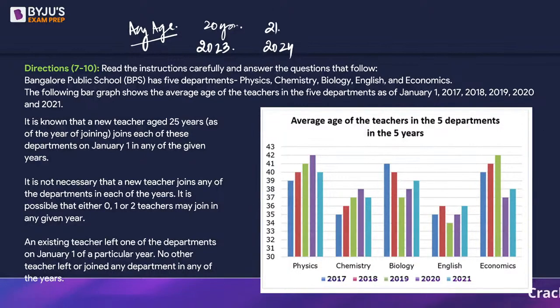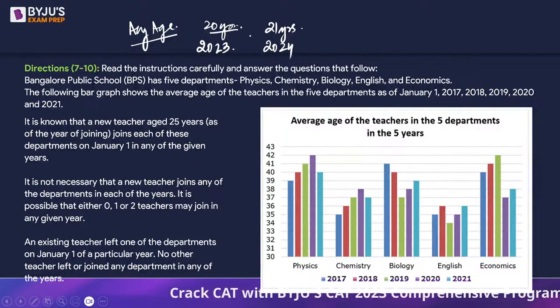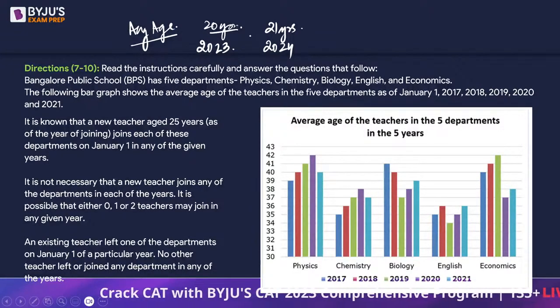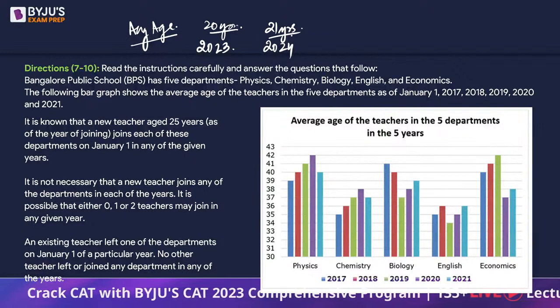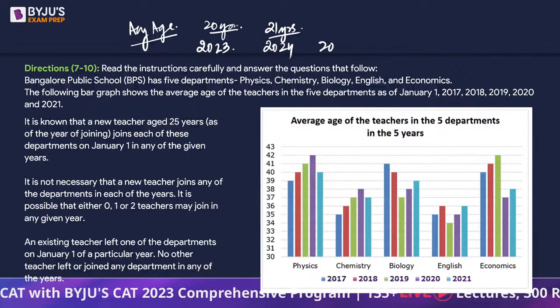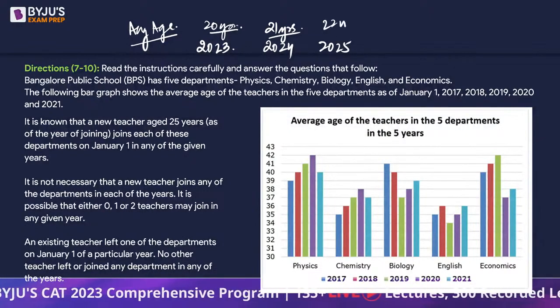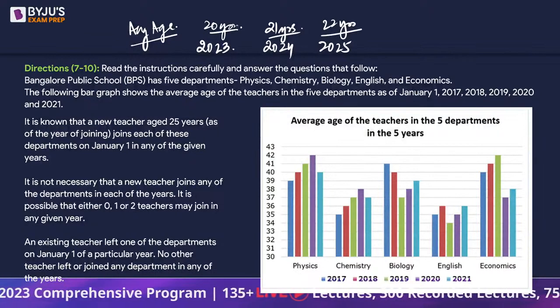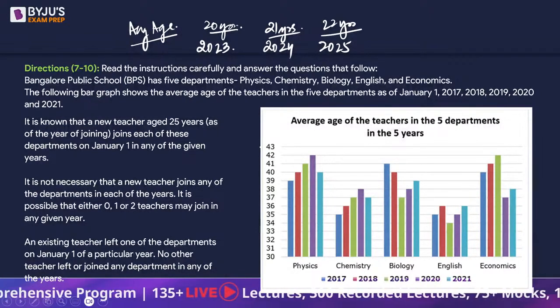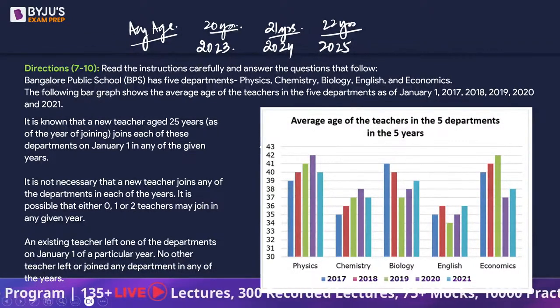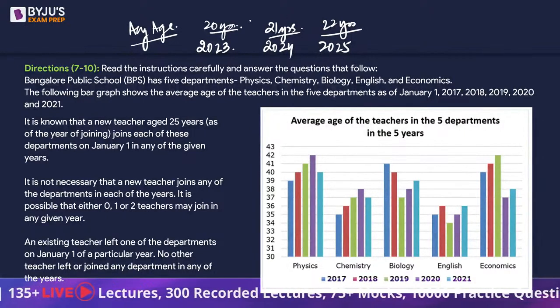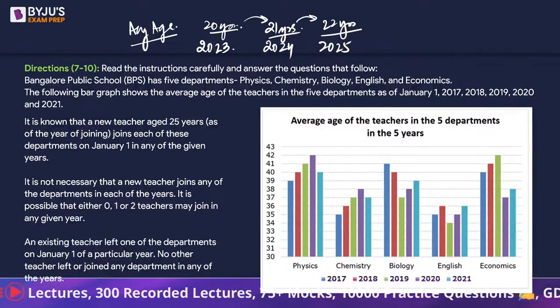So can we say the average age will become 21? See, average means every number is 20. So if everybody is 20 years old in 2023, next year everybody is going to be 21 years old, which in turn tells us that the average will become 21 years. Next year again in 2025 it will increase by 1 again. So without any addition or removal of any person, the average age automatically increases with time.